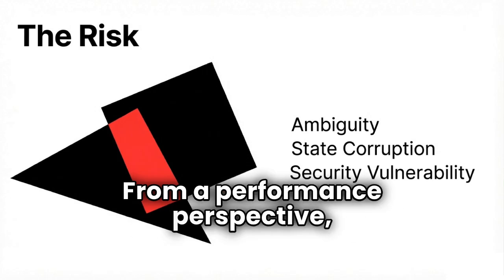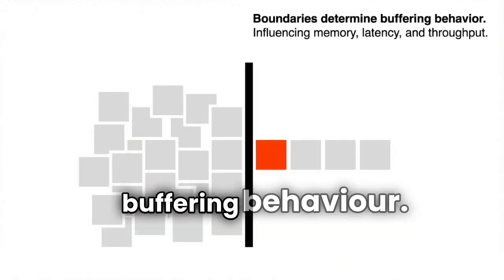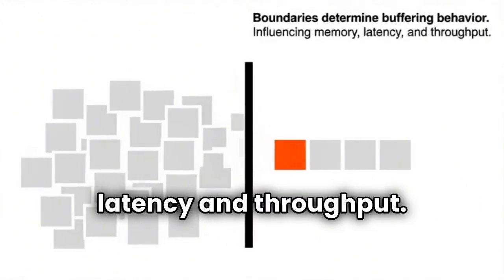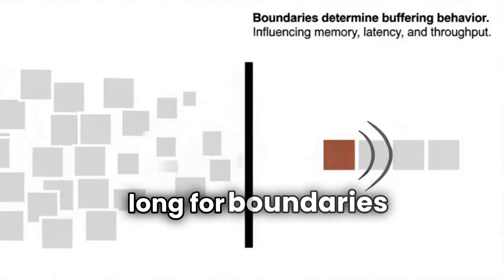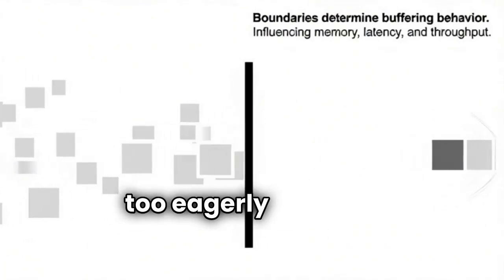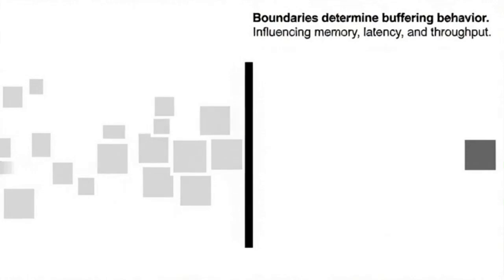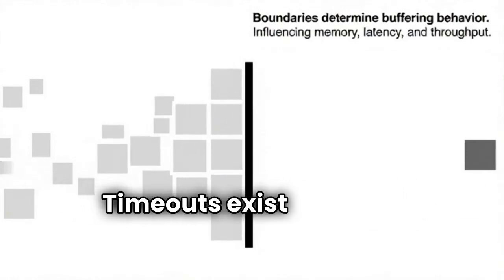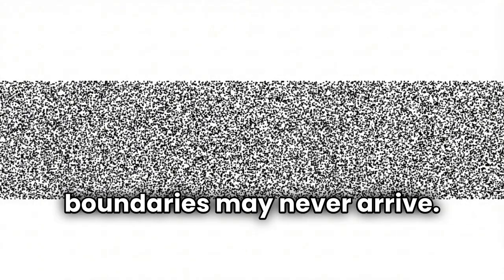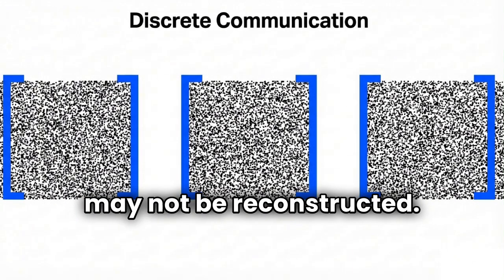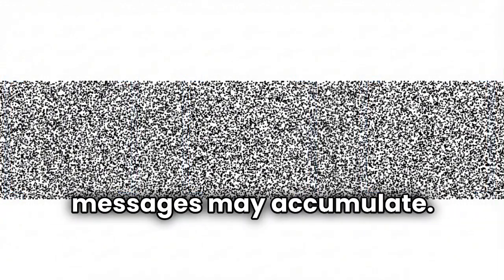From a performance perspective, boundaries determine buffering behavior. They influence memory usage, latency, and throughput. A system that waits too long for boundaries may introduce delay. A system that processes too eagerly may act on incomplete information. Message boundaries also shape error handling. Timeouts exist because boundaries may never arrive. Retries exist because complete messages may not be reconstructed. Back pressure exists because too many incomplete messages may accumulate.